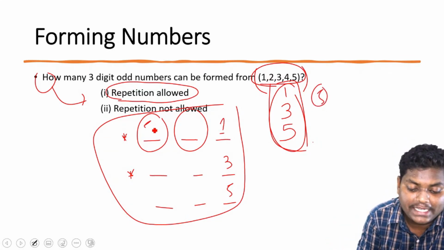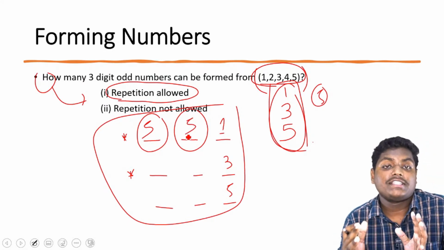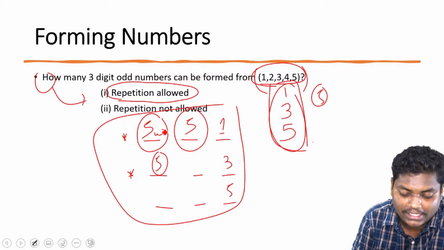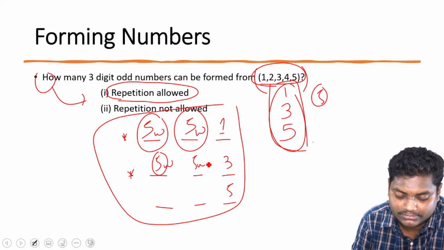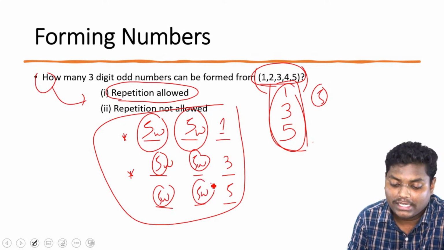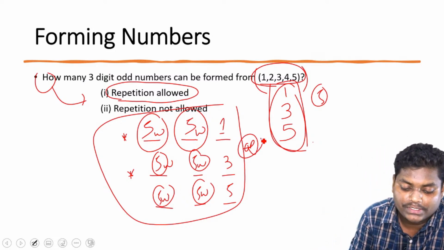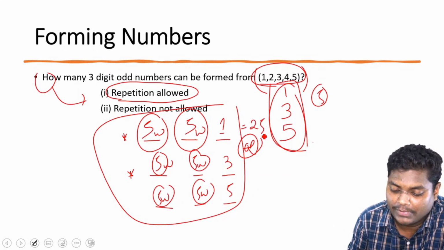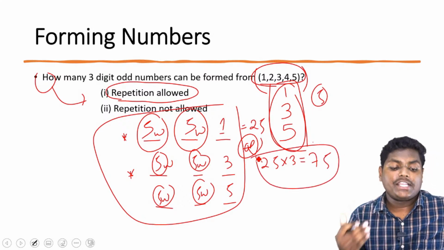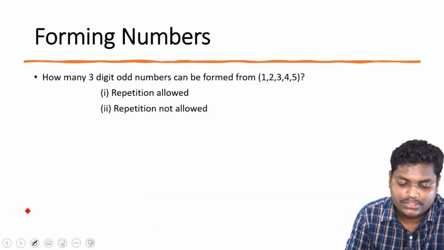Now, since repetition is allowed and the unit place is consumed, we are basically having 5 numbers. So this place can have 5 different ways. This place also can have 5 different ways, because repetition is allowed. Similarly for the other scenarios, 5 ways each. And these are all OR, because we have 3 different kinds of combination. So 5 into 5 is 25, and 25 into 3 is 75. So when repetition is allowed, we'll have 75 odd numbers.